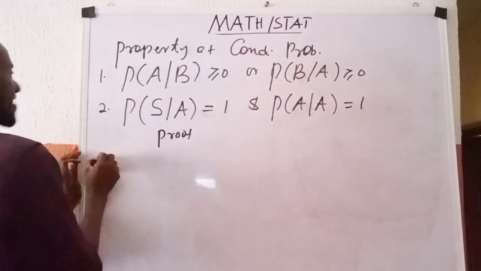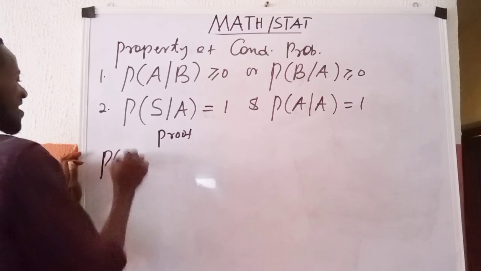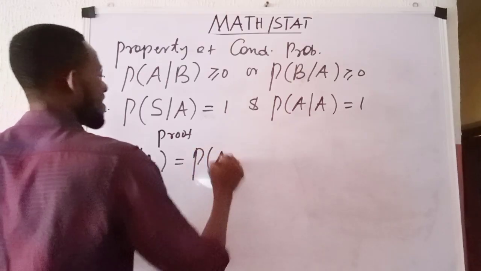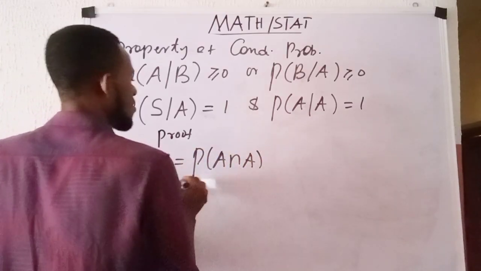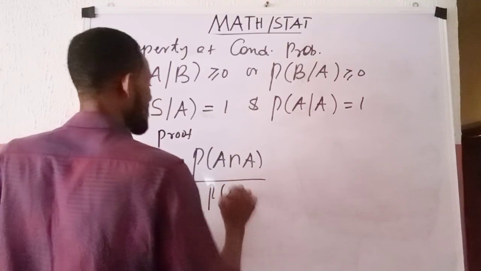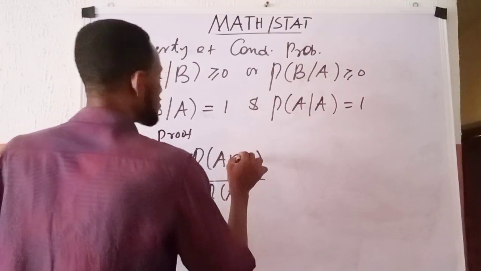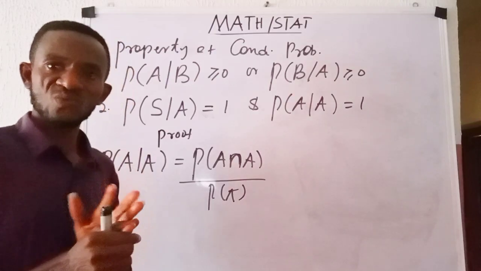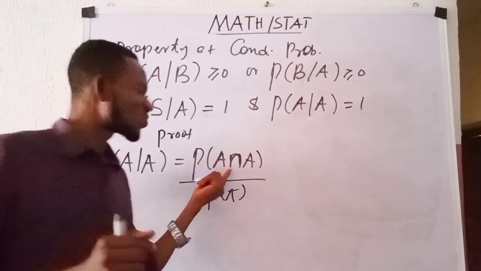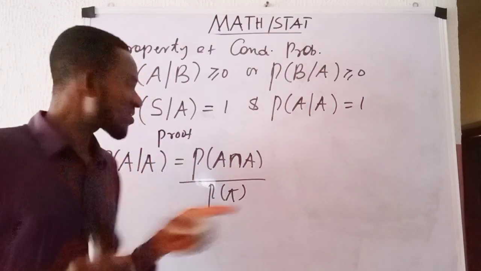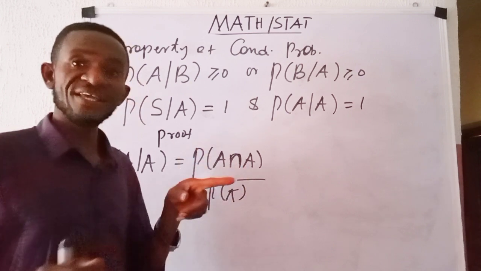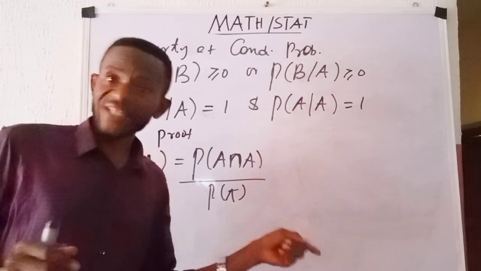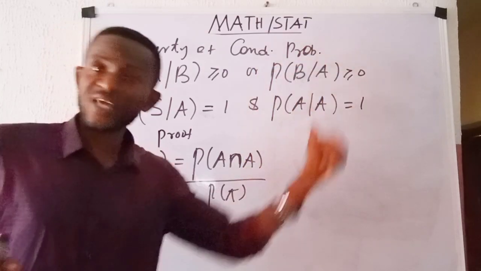Now the second one says that P of A given A is given as P of A intersection A all over P of A. This is just like expressing it the way we know as a conditional probability. But the moment we express it this way, we recall that A intersection A is A. If you have a set A, 1, 2, 3, 4, and that set A, 1, 2, 3, 4, you ask yourself, what do they share in common?